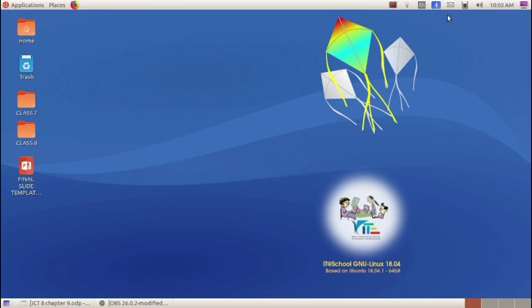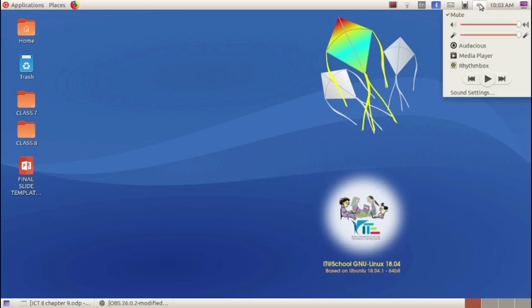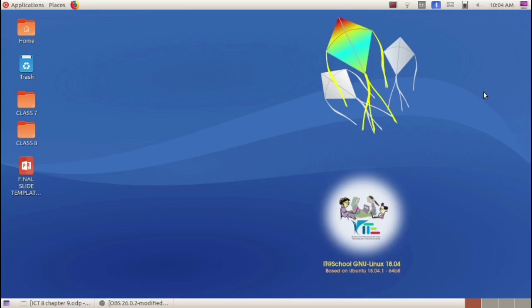Then here we can see a sound applet icon at the top panel of the desktop screen. This is the audio applet icon. Click on this. Here at last we can see sound settings. Click on this so that the sound settings window will be opened.